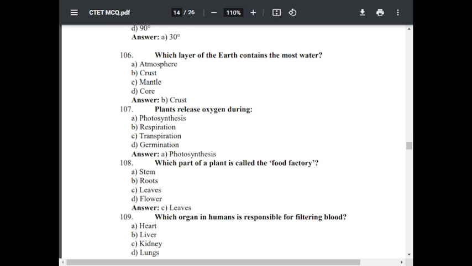Question 108. Which part of a plant is called food factory? Option A stem, option B roots, option C leaves, option D flower. The correct answer is C, leaves.